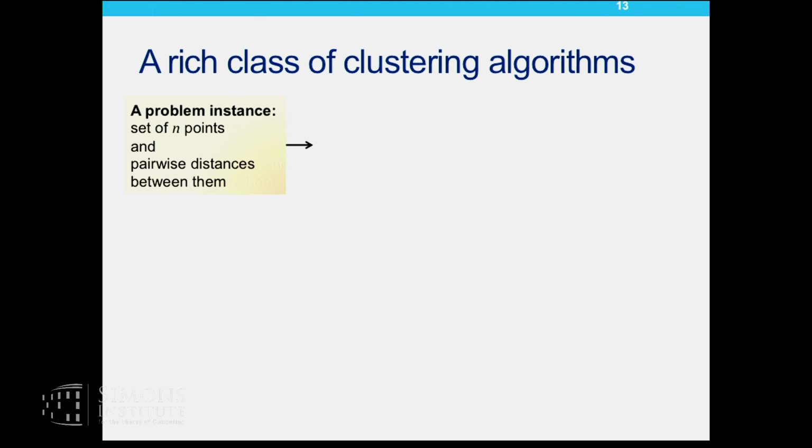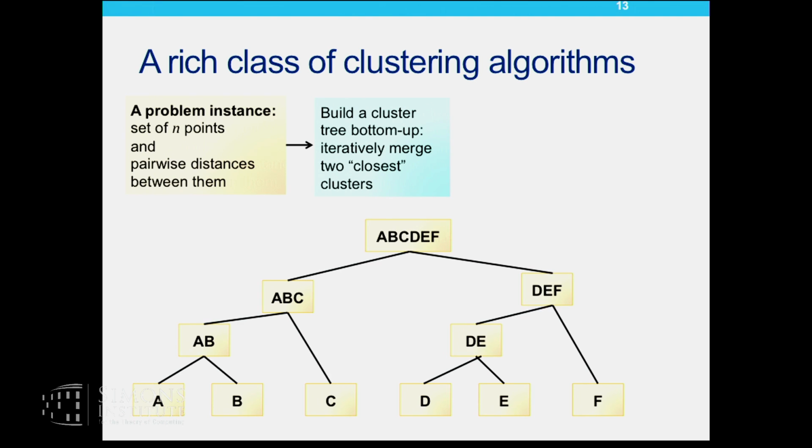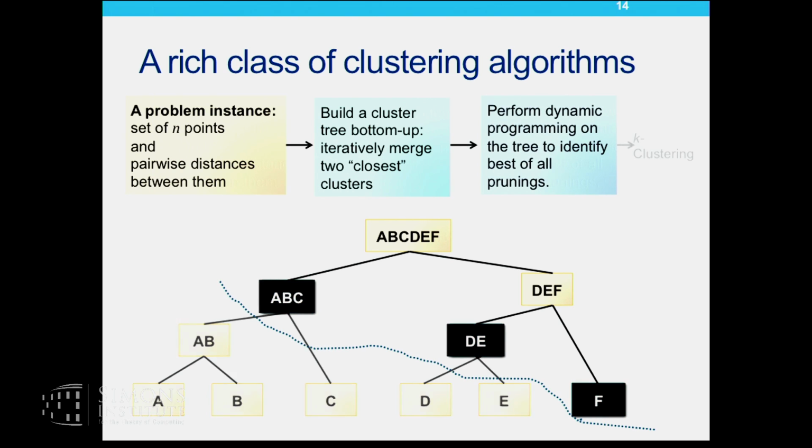Okay, I'm going to describe a rich class of clustering algorithms. Each algorithm in this class consists of 2 steps. The first step is a merge step. I begin with all the data points in my problem instance as singleton clusters, and I'm going to iteratively merge them to build a cluster tree. In each iteration, I pick the 2 closest clusters. I'll define what that closeness means, but I will iteratively pick 2 closest clusters and build a cluster tree. So each node in this tree is a cluster. And then I'm going to use dynamic programming to find the best pruning of this tree and output a k clustering. I'm not going to get into the details of this step, but let's focus on the first step.